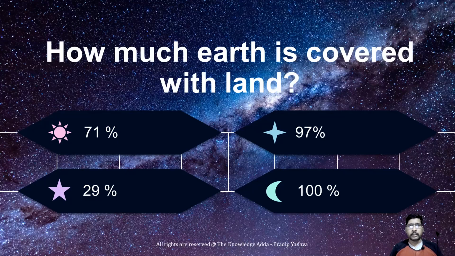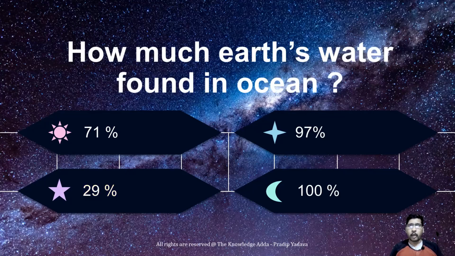How much earth is covered with land? So earth is covered with land is 29%. How much water is found in oceans? So near about 97% of earth's water is found in ocean.